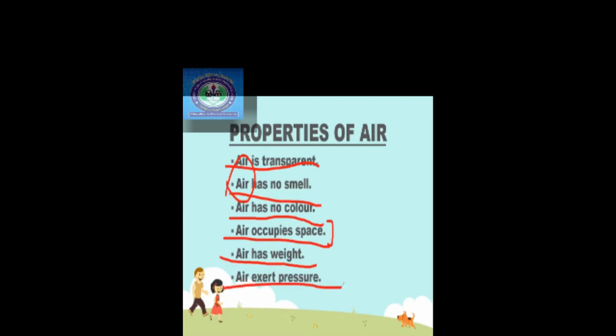What does air exerts pressure mean? वो किसी चीज को दबाता है. Pressure means दबाना, right? So air helps to exert pressure. It applies pressure on something.